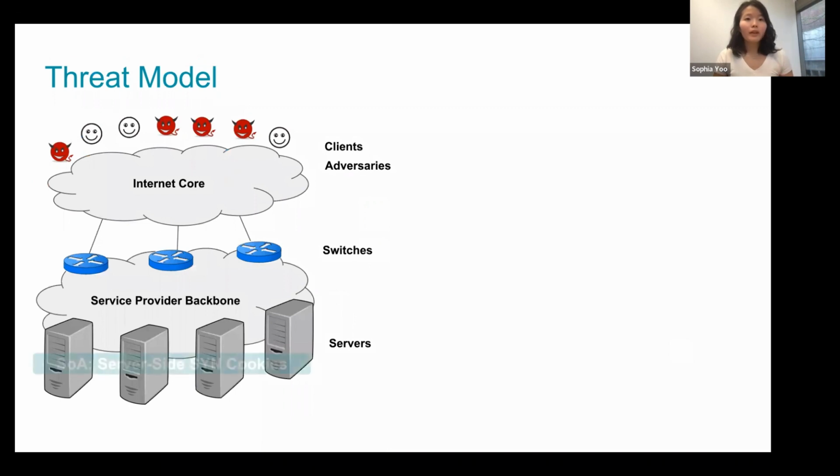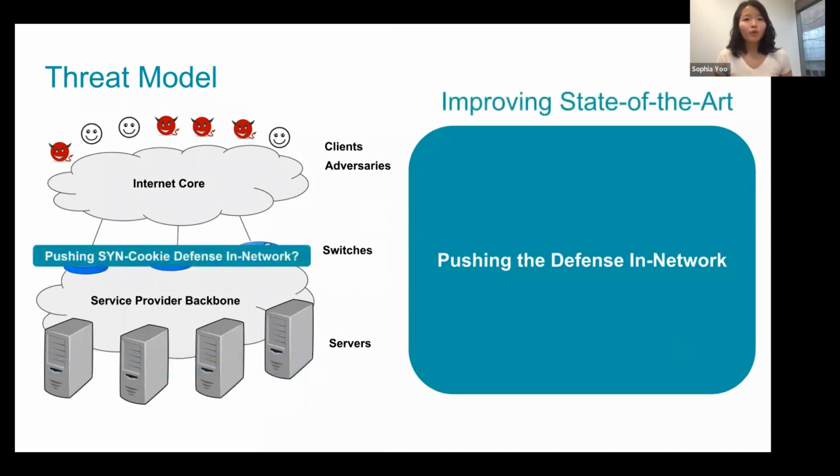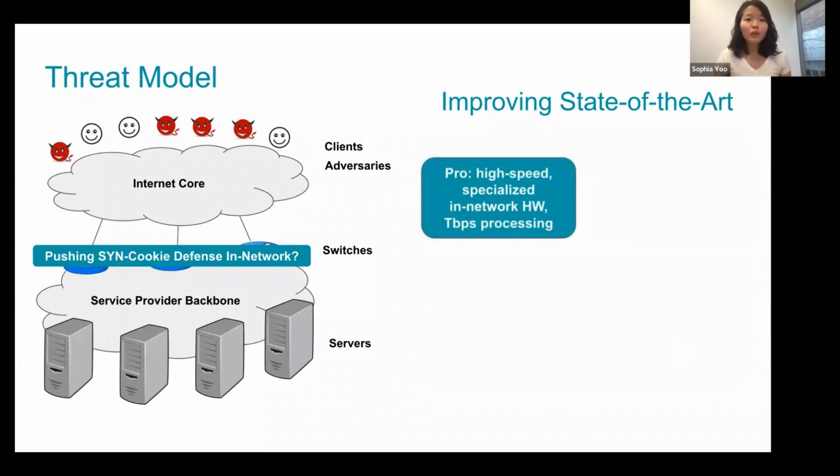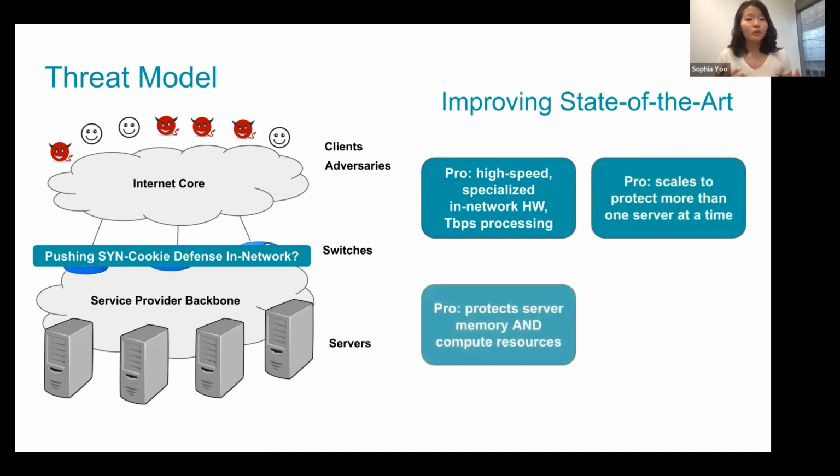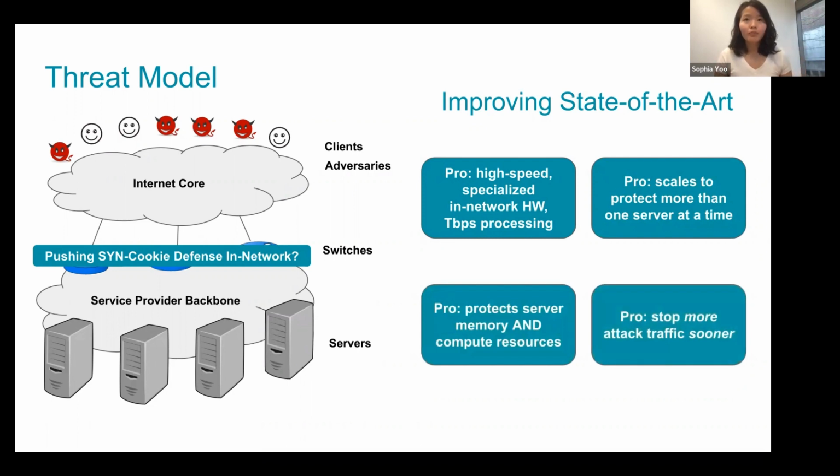To improve upon existing defenses, the question that we ask is, what if we push the SYN cookie defense into a programmable switch directly inside the network upstream at the network's edge? Programmable switches can process trillions of packets per second, and so they're uniquely positioned to defend against increasingly powerful attacks. An upstream in-network defense would scale to protect more than one server at a time, protect both server memory and CPU, and also stop more attack traffic sooner.